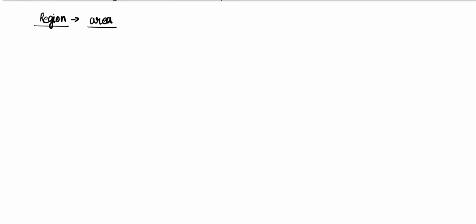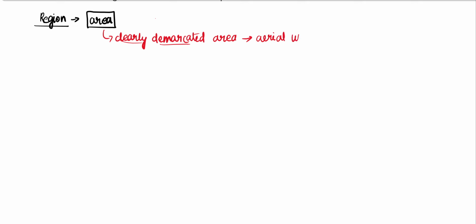Region clearly means area. So, what does region mean? Region is nothing but an area. This area has certain characteristics. This area should be clearly demarcated. A clearly demarcated area is called an areal unit. It is clearly defined. When it is clearly defined, it is going to have location and it also has hierarchy. Hierarchy, in the sense, is the order of arrangement.